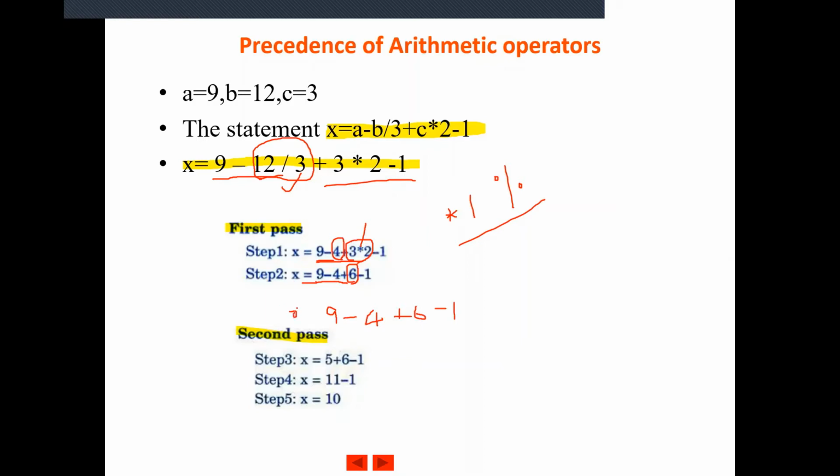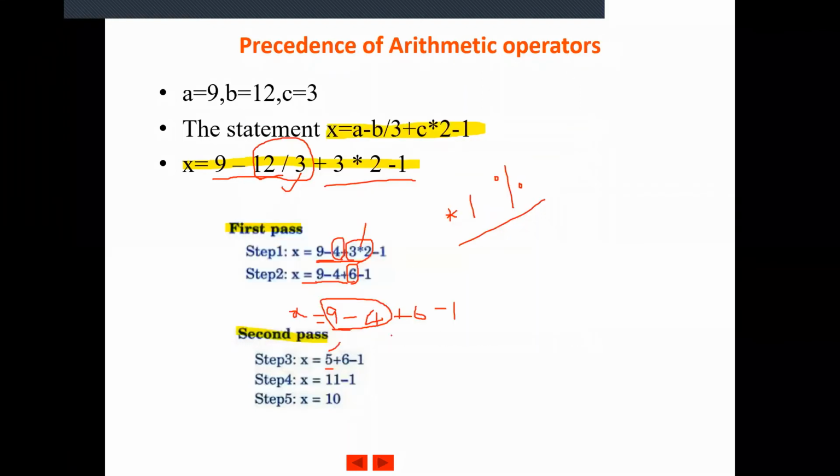When we start from left to right, we first encounter 9 minus 4. When we encounter a subtraction symbol, it takes the 2 operands on the left and right of the subtraction, and you solve this expression to get the value 5. So instead of 9 minus 4, write it as 5.